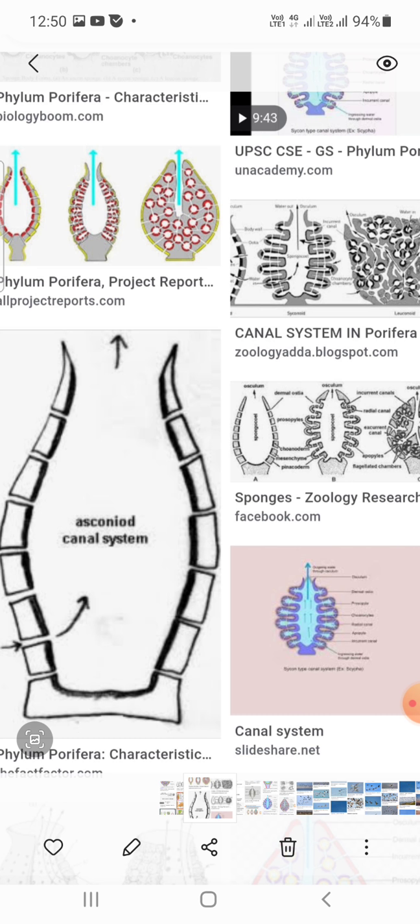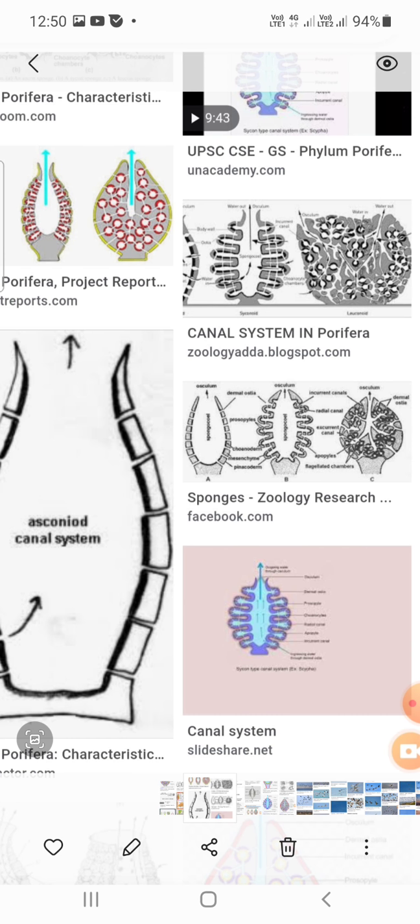Now the syconoid type of canal system. The syconoid type of canal system is the first stage above the asconoid type.